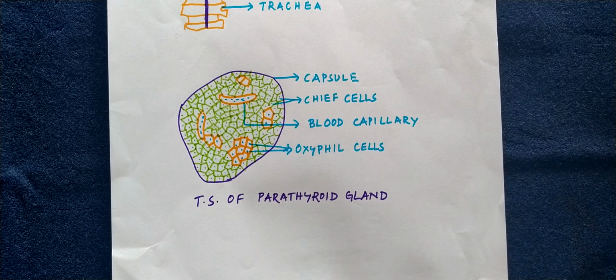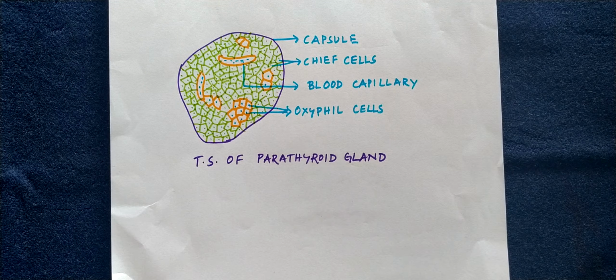Then the hormones of the parathyroid gland. The parathyroid secretes parathormone, also called the Collip hormone, after its discoverer. Only one hormone is secreted from the parathyroid gland, and that is known as parathormone.